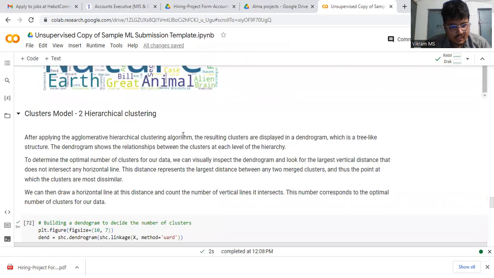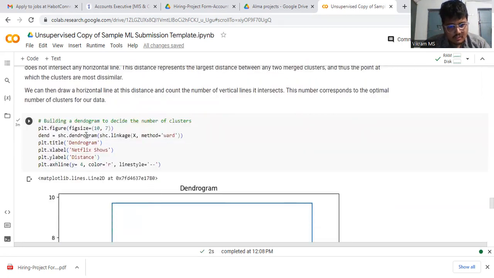Next is hierarchical clustering. After applying the hierarchical clustering algorithm, the relationship of the clusters is displayed by a tree-like diagram, the dendrogram. To determine the optimal number of clusters, we count the number of vertical lines intersecting, as shown in the figure.